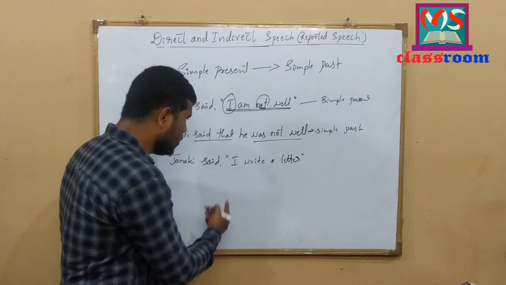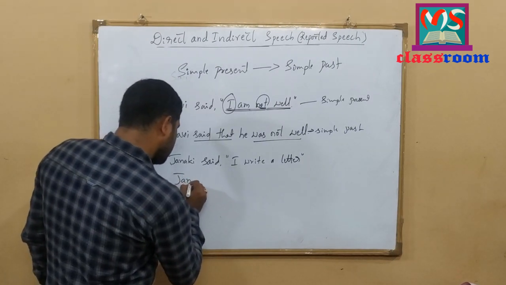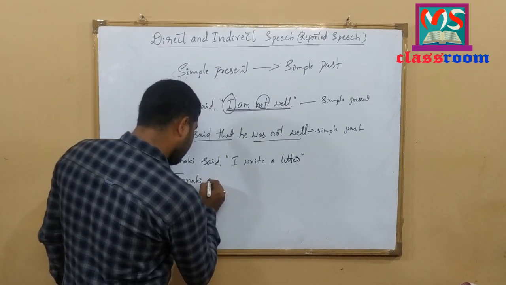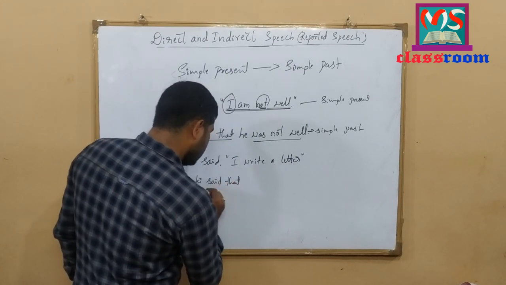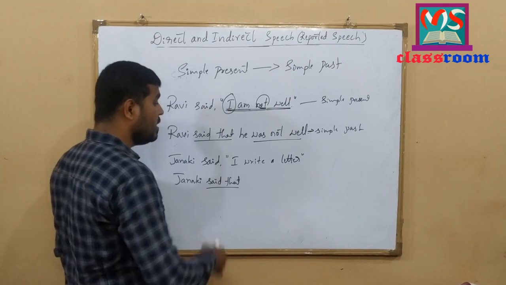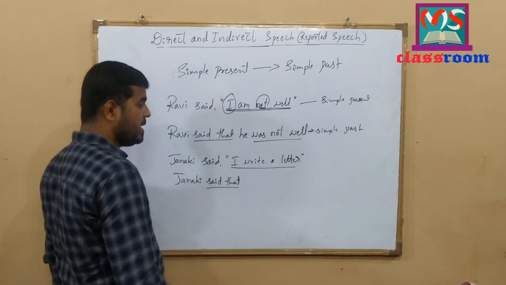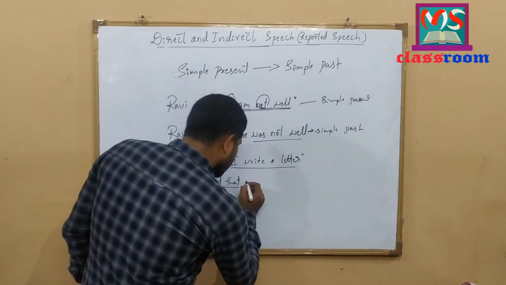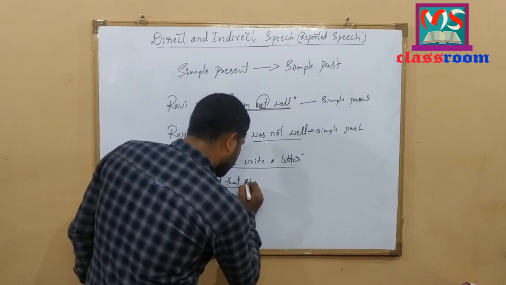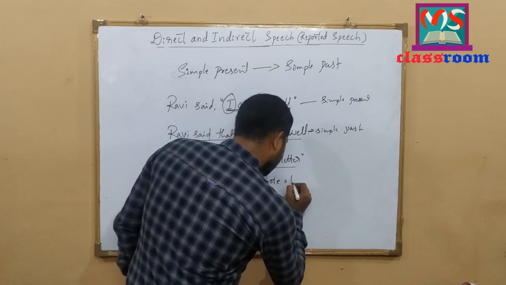Let me change this sentence to indirect speech. Janaki said that, according to the kind of sentence, here I write a letter is a simple statement. It means it is an assertive sentence. I changes to she. She wrote a letter.